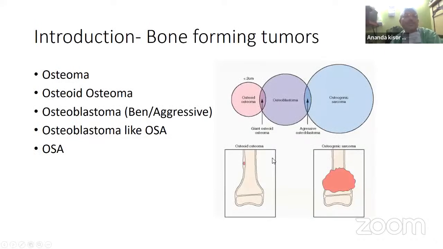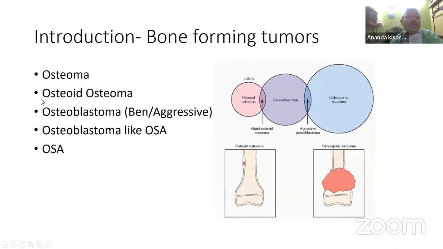Now again, this is osteoid osteoma versus osteoblastoma. How will you write it down? Introduction: basically, they are all bone forming tumors. They are tumors which lay down bone. They are also very painful because the core of these tumors contains neural tissue. So basically these are painful bone forming tumors.